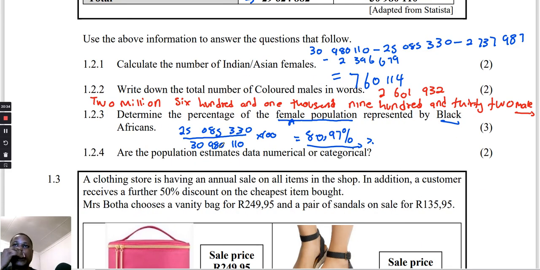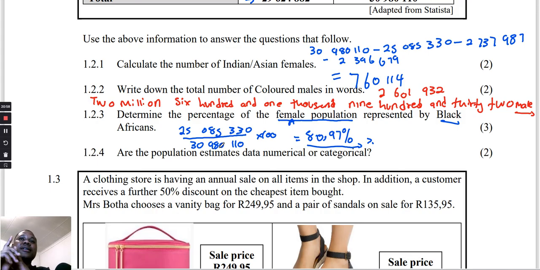Now they ask, are the population estimated data numerical or categorical? This is one thing I make people understand, the difference between categorical data and numerical data. Simply use these words. A categorical data is a data that can be measured.